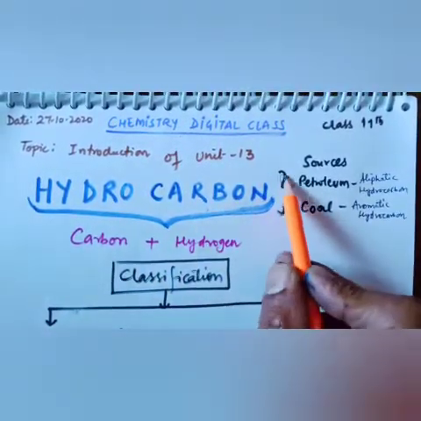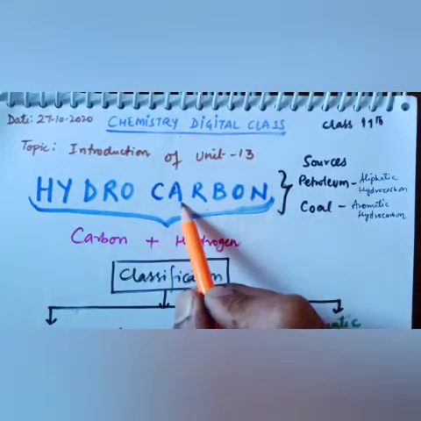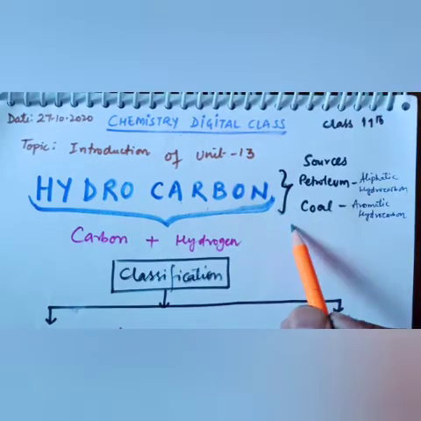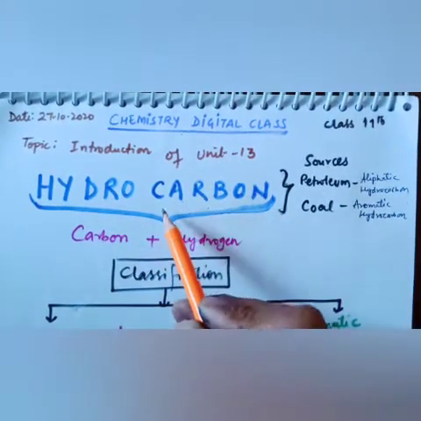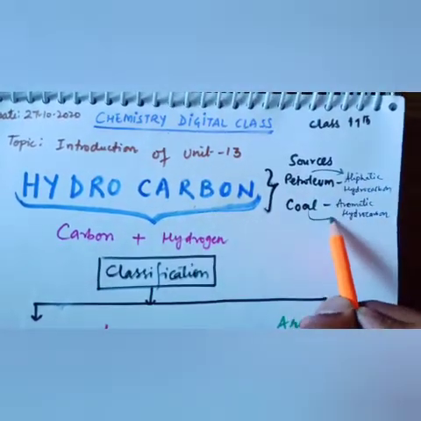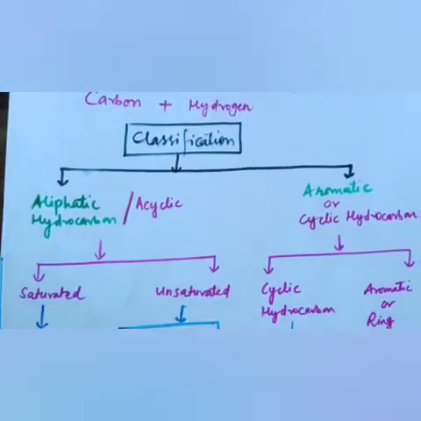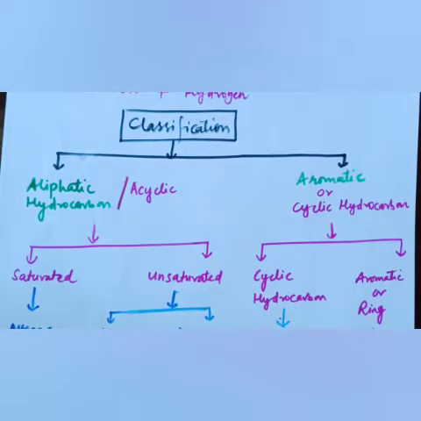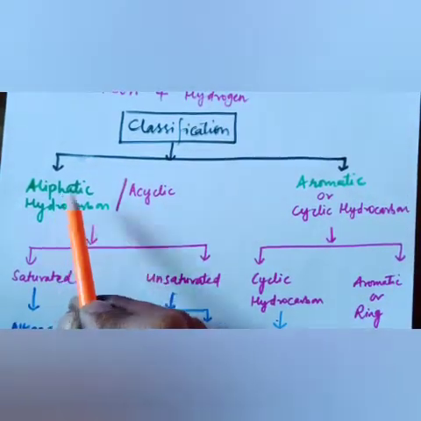Basically, if we talk about sources in our daily life, petroleum and coal are the major sources of hydrocarbon. The petrol, coal or fuel that we use is the major source where we can get hydrocarbon. Petroleum is basically aliphatic hydrocarbon. Coal is the main source of aromatic hydrocarbon. So the chapter is all about classification. Hydrocarbons are classified into two forms, aliphatic and aromatic.